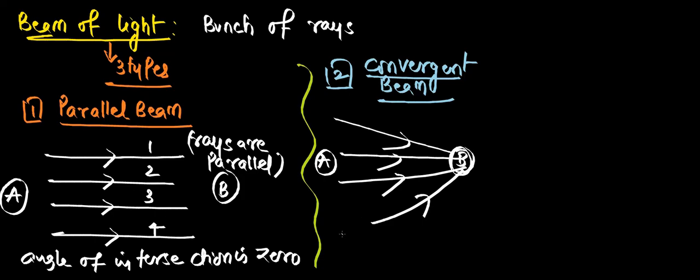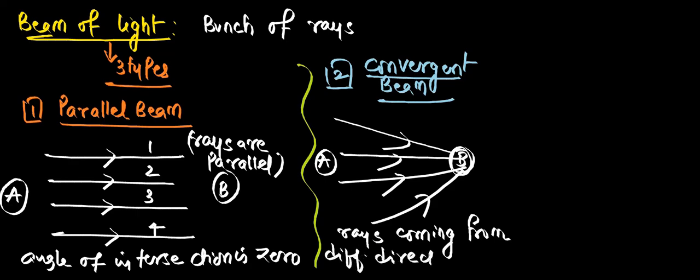Rays coming from different directions and meeting at one point, that is called a convergent beam of light. Beam, in the sense, means a group of rays. How are those rays? They are coming from different directions, but they are meeting at one place.